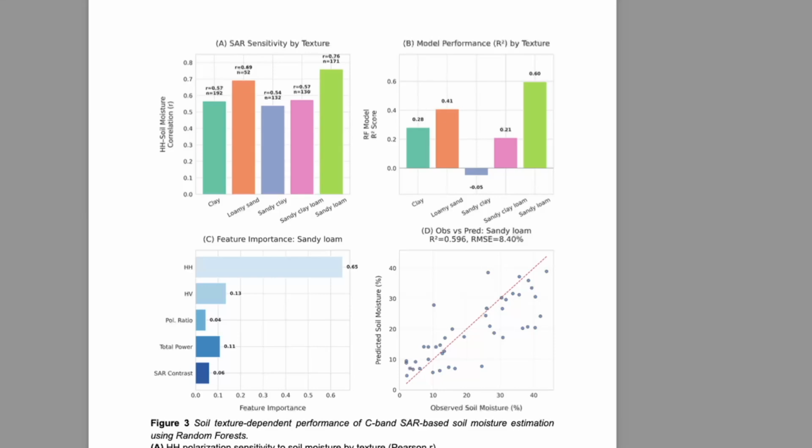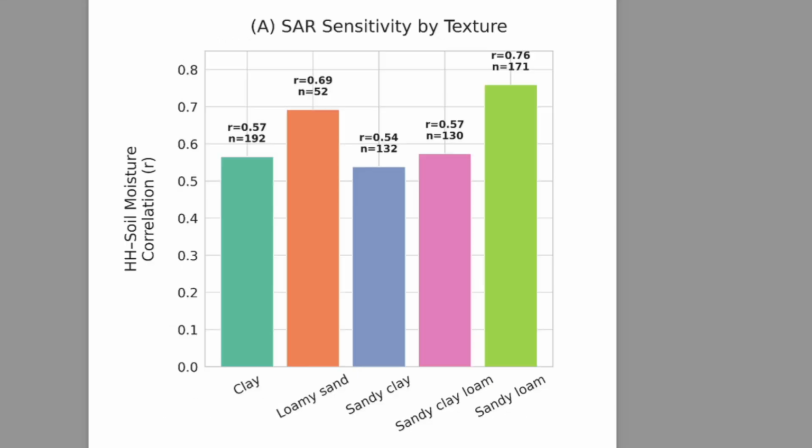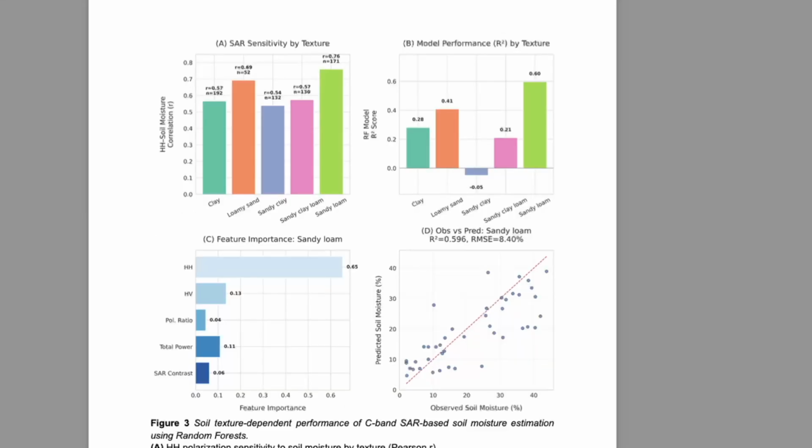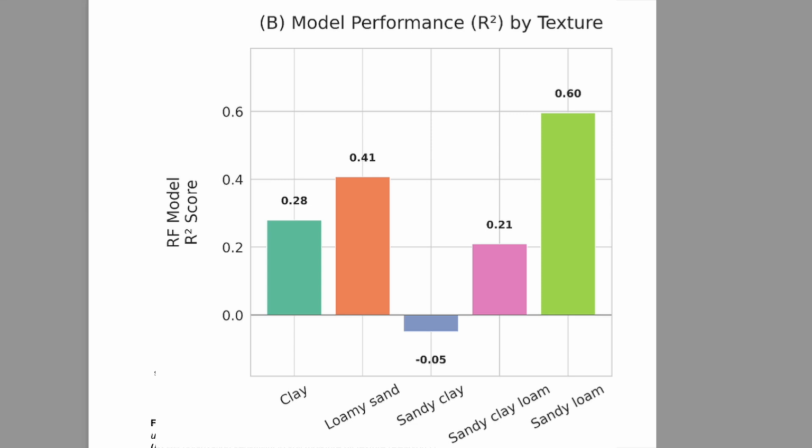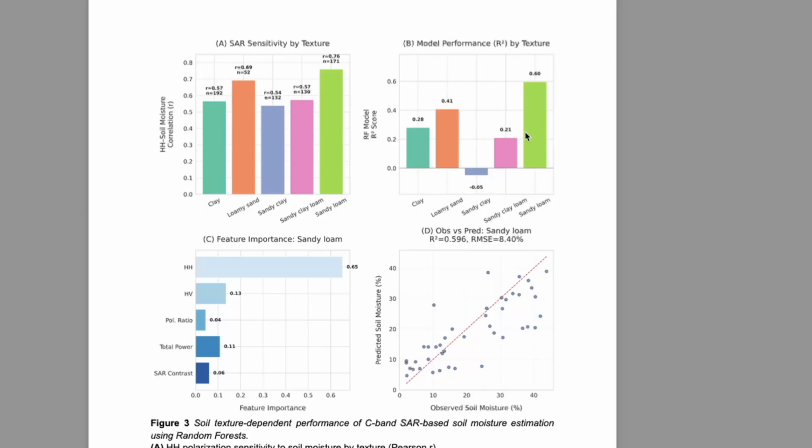We looked at simple features, all features, random forest, and the best feature pairs. In this section, we will see what happens when we focus on the sandy loam soil alone. First, let's recap. What we have in panel A is the correlation of HH backscatter with the soil moisture for each soil type, because HH was the best feature that we saw from the correlation. And in panel B, it's the R square for each soil type, showing how well the random forest predicts, not just for sandy loam but for other models, and sandy loam is the best performer here. And I haven't put in the average model, it was around 0.5 or something.